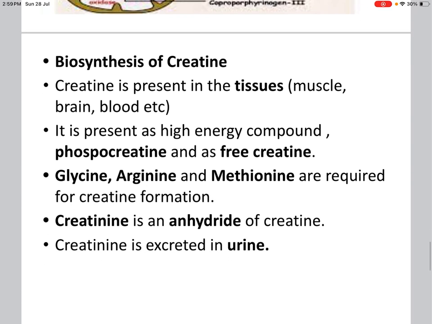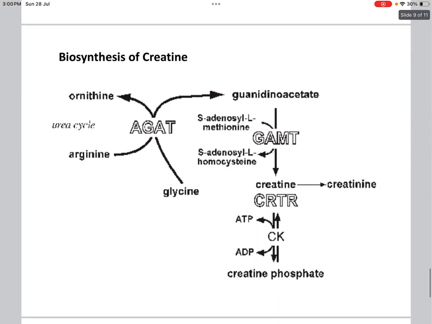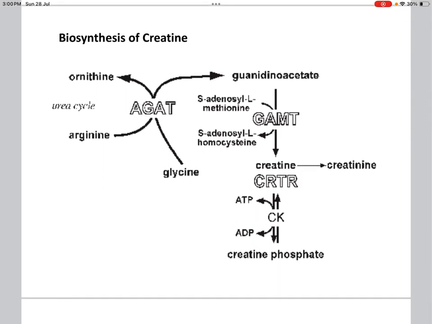Next one is biosynthesis of creatine. Creatine is present in tissues like muscles, brain, blood, etc. It is present as a high energy compound, phosphocreatine, and as free creatine. Glycine, arginine, and methionine are required for creatine formation. Creatinine is formed by the spontaneous cyclization of creatine or creatine phosphate, and creatinine is an anhydride of creatine. Creatinine is excreted in urine. Here you can see the biosynthetic pathway of creatine.